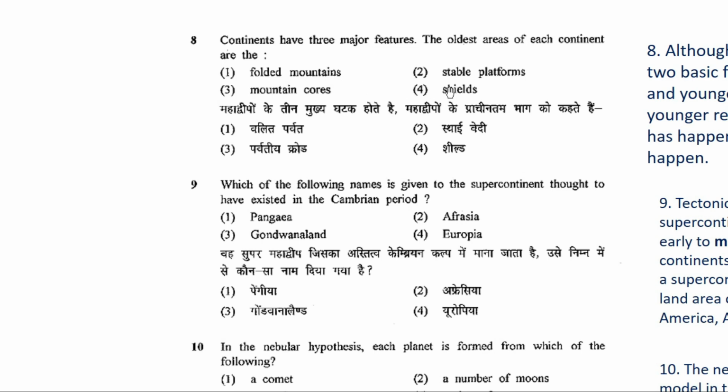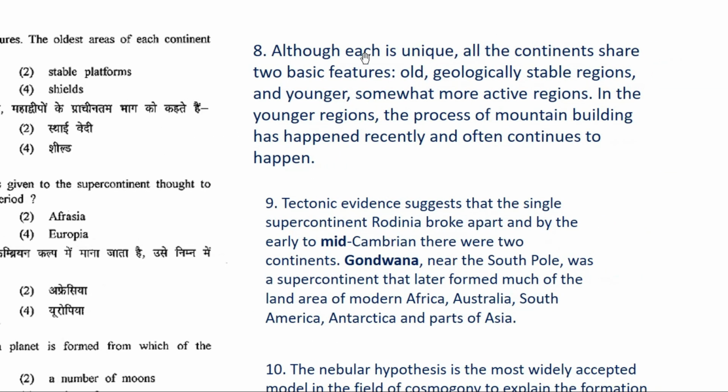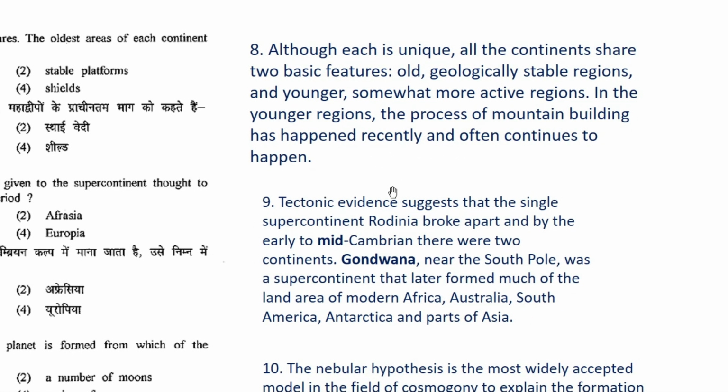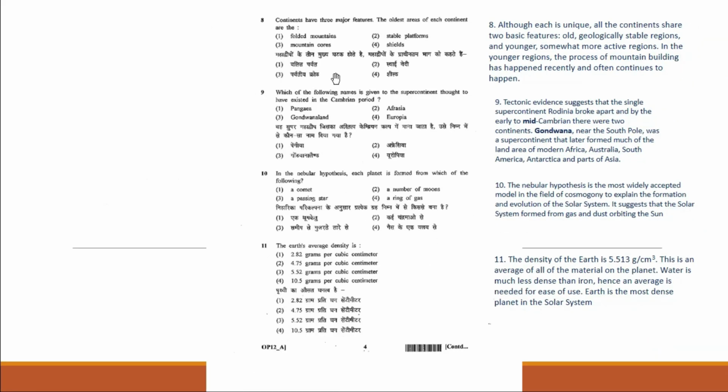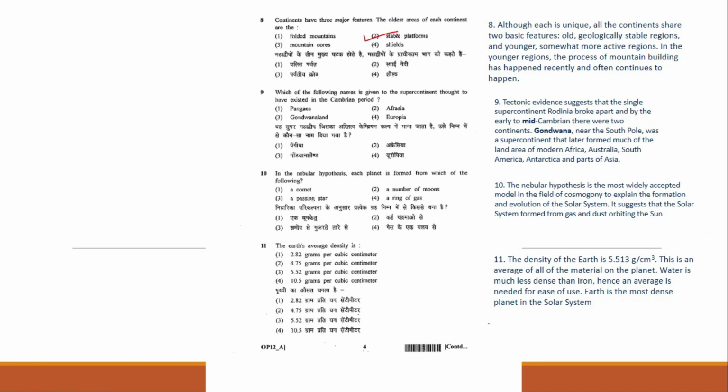Option 1, your folded mountains. Option 2, your stable platforms. Option 3, your mountain cores. Or option 4, your shields. Okay, let's look at the explanation. Although each is unique, all the continents share two basic features, as I have told before. Old, that is your geologically stable regions which are older, and then the younger features, somewhat more active regions. They are unstable geologically. So in the younger regions, the process of mountain building has happened recently and often continues to happen. So according to this explanation, the oldest area of each continent are the stable platforms. So the correct answer will be your option 2, stable platforms.